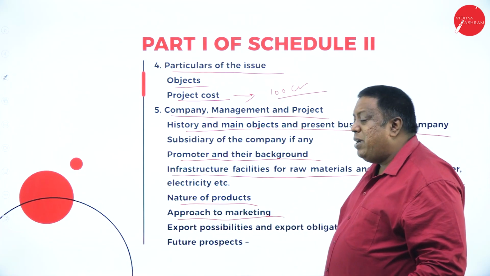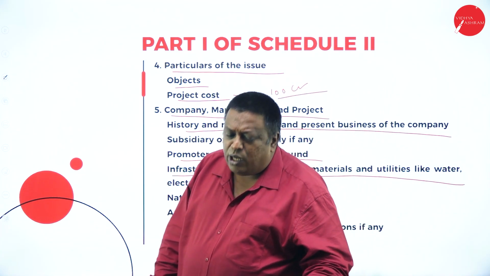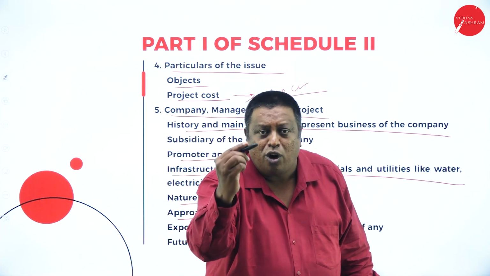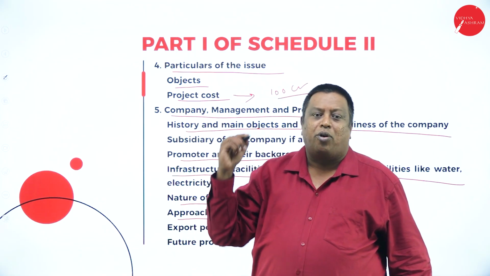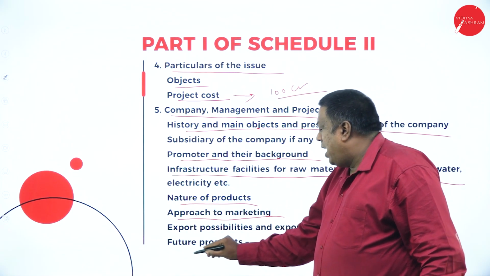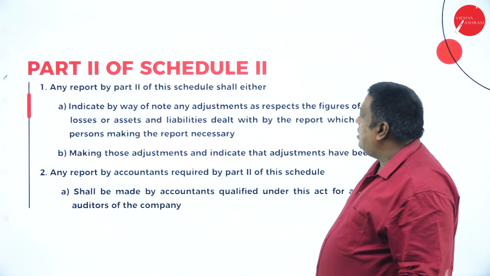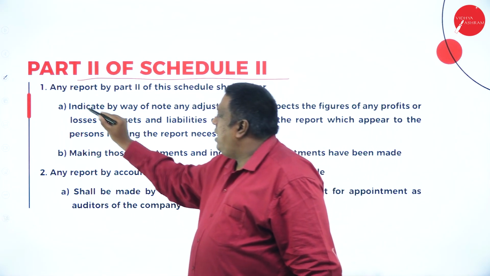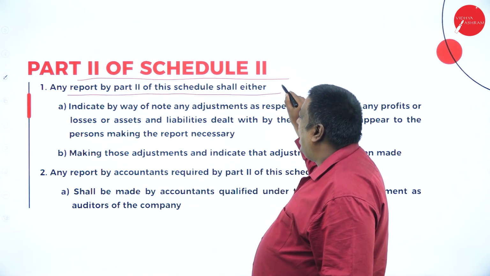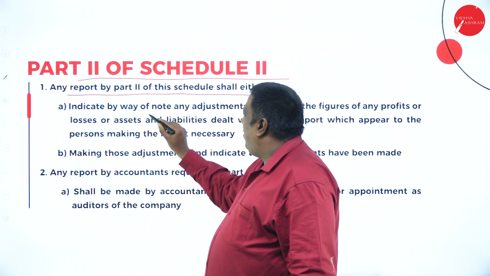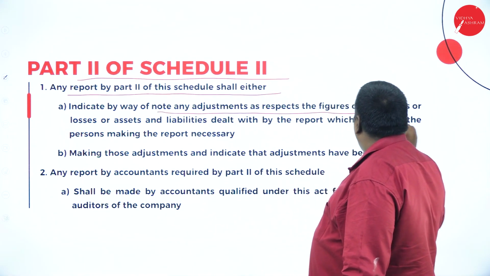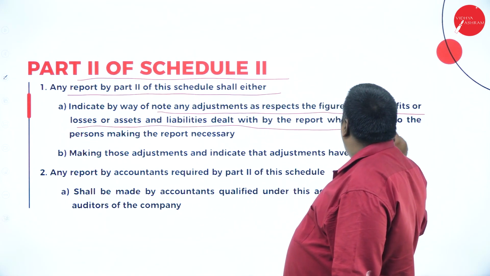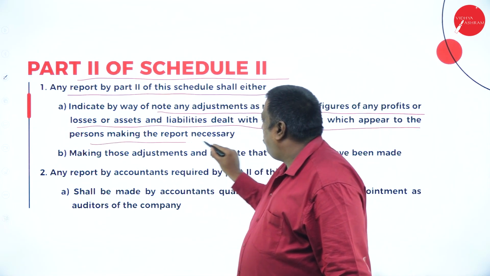Approach to marketing means whether you are going to apply the news analysis or the SWOT analysis, and what marketing strategies are adopted for the sales of your products, which will be very new in the market. And we are going to discuss the concept called Part 2 of Schedule 2 here. Any report under Part 2 of Schedule 2, either the first one, indicate by way of note any adjustments with respect to figures of any profits or losses or assets and liabilities dealt with by the report which appear to the persons making the report necessary.